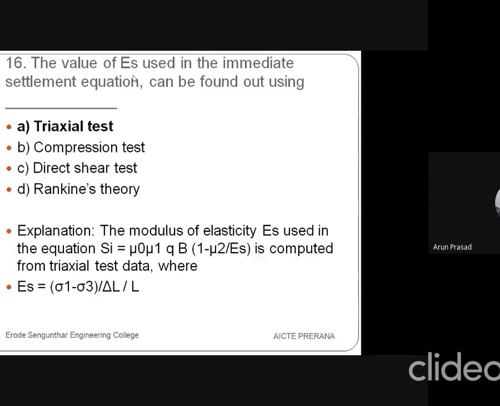The modulus of elasticity is used in the equation SI equals Q into B into (1 minus mu square) into ES into IF. It is computed from triaxial test data where sigma 1 minus sigma 3 is the deviator stress, sigma 3 is the circumferential stress, divided by change in length by original length, which is also called strain.